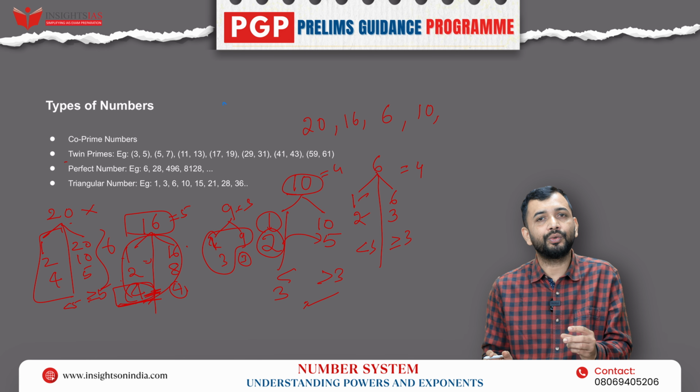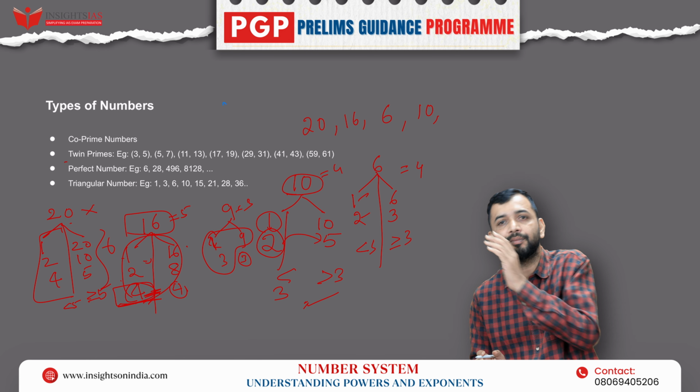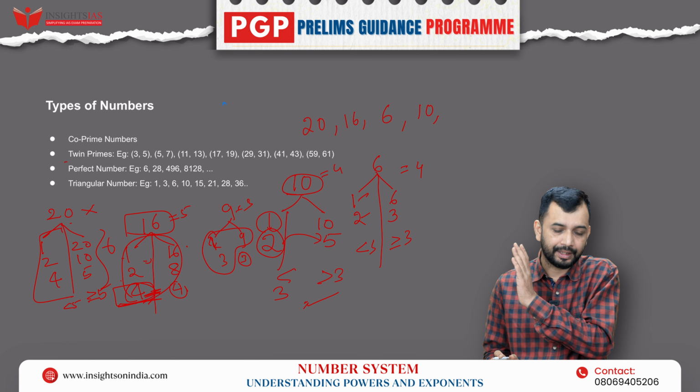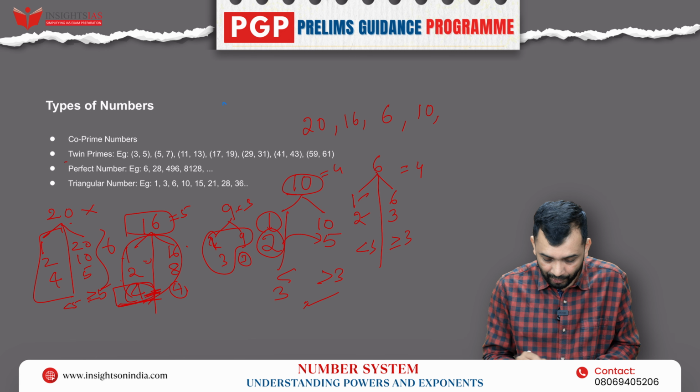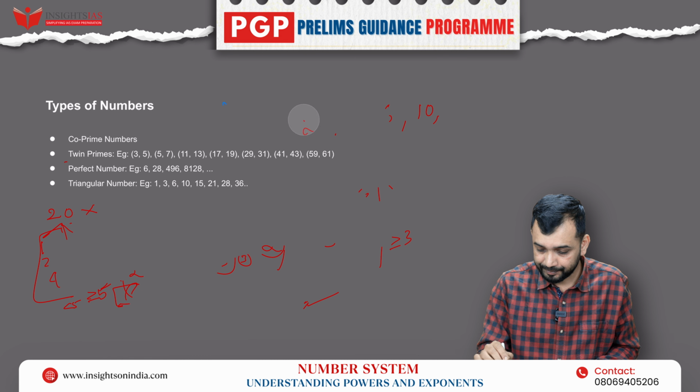You only check up to the square root. The remaining factors anyway come in pairs, so you don't need to check them. So that is the basic rule. Now, the second part is what?